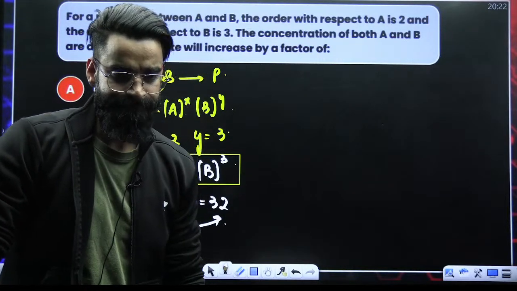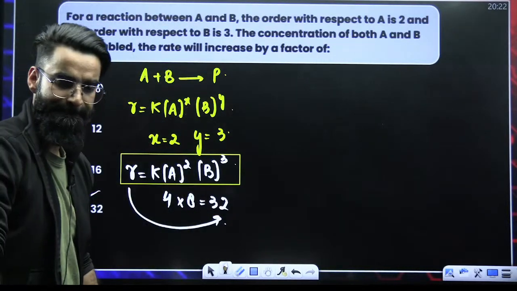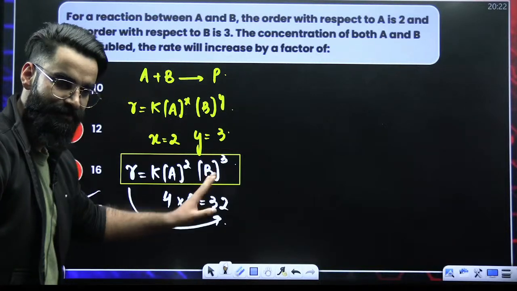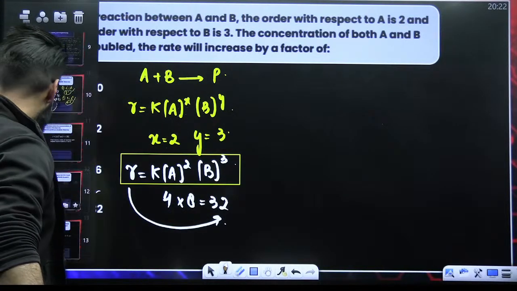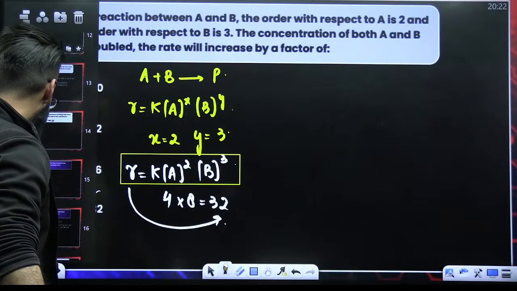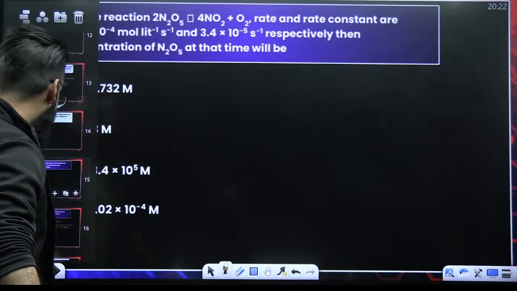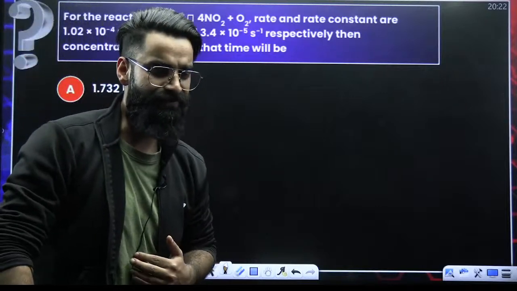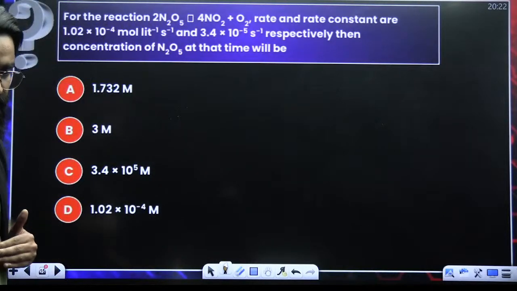Clear, guys? Perfectly done? Yeah? Great. Moving on to one more question. These are very simple, basic questions. First of all, I'm solving them so that you will build up your confidence, and slowly we'll jump on to difficult questions as well. Okay.